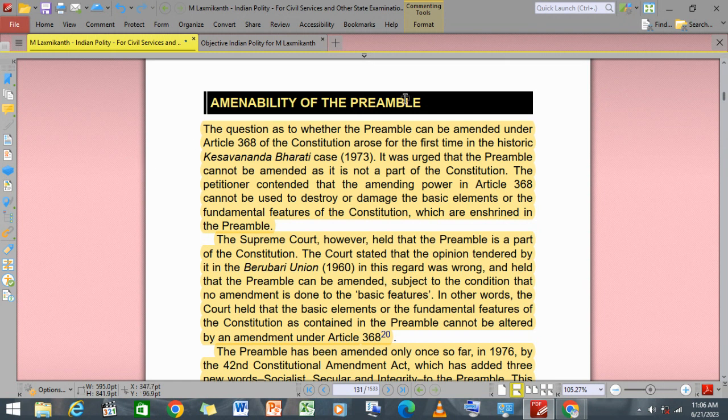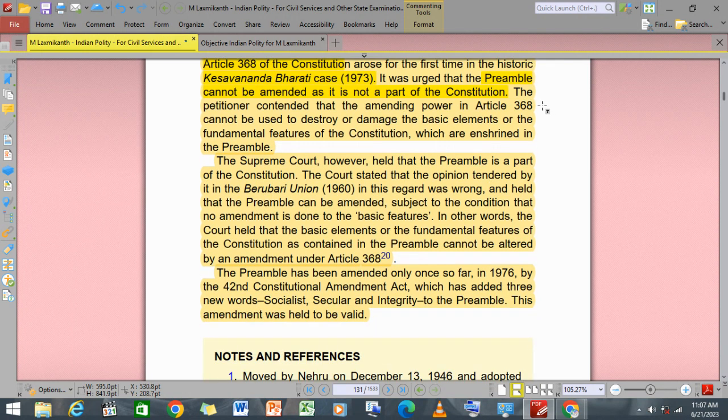On the amendability of the preamble, the question whether the preamble can be amended under Article 368 of the Constitution arose for the first time in the Kesavananda Bharati case, 1973. It was urged that the preamble cannot be amended, that it is not part of the Constitution. Earlier, it was said that the petitioner contended that the amending power of Article 368 cannot be used to destroy or damage the basic elements or fundamental features of the Constitution, which are enshrined in the preamble.